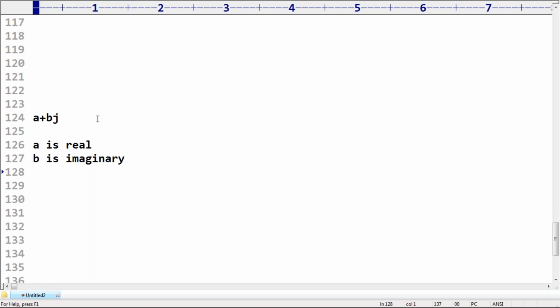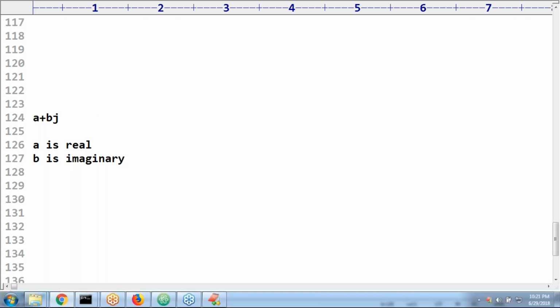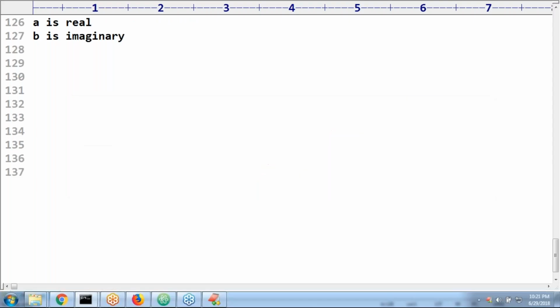Okay. But here there is one small doubt. In the real part, if we use an int value, then we can specify it either in binary, or octal, or hexadecimal, no problem at all. But the imaginary part should be specified only using decimal form. What is the meaning of that? Observe that carefully.